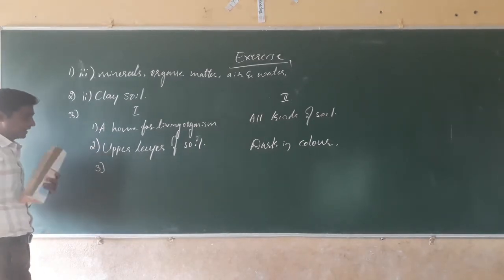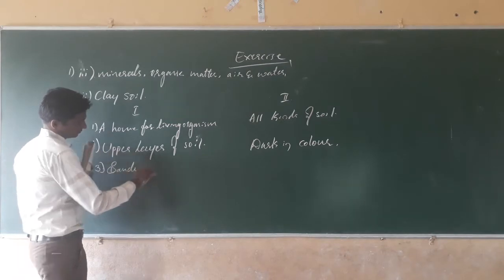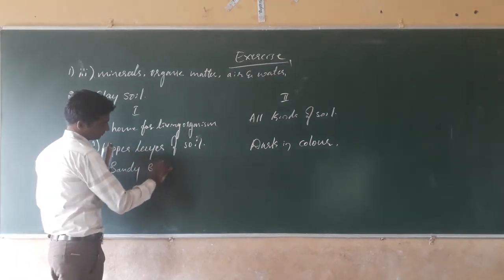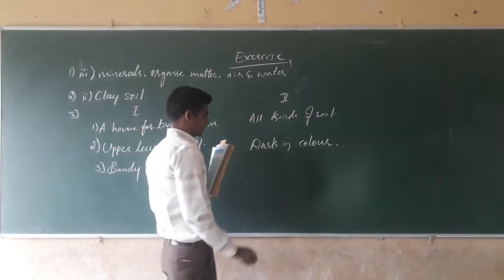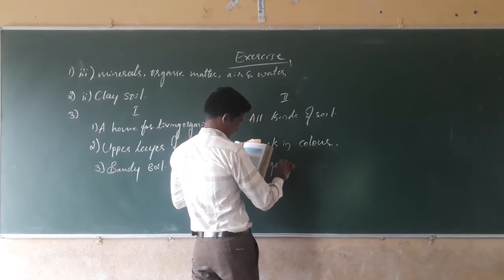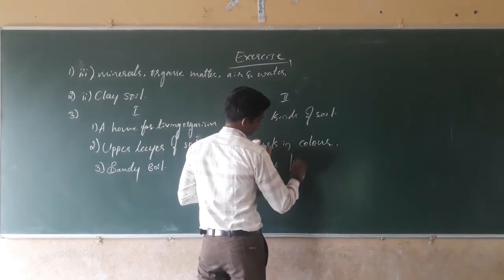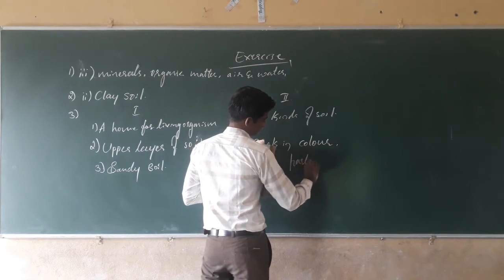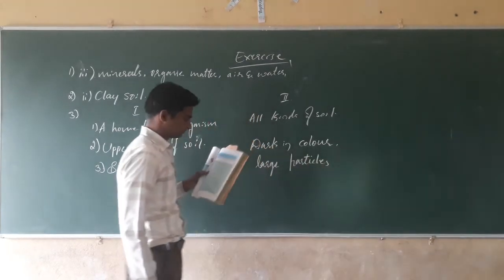Third one, sandy soil. That is large particles.